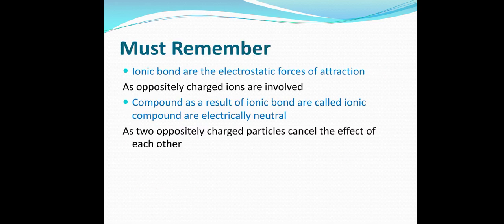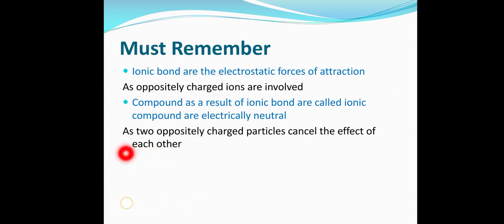Next, these are some points you must remember about the ionic bond. Number 1, ionic bonds have electrostatic forces of attraction, as oppositely charged ions are involved. I have told you this earlier. The second thing is the compounds formed as a result of ionic bonds are called ionic compounds, and they are electrically neutral. Why are they electrically neutral? It is because the two oppositely charged particles cancel the effect of each other.